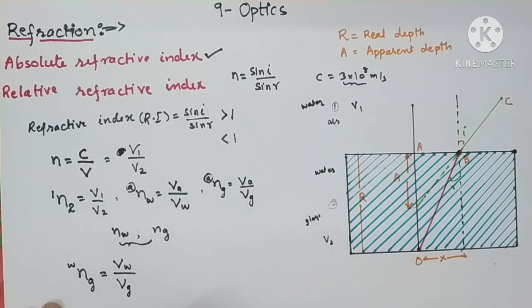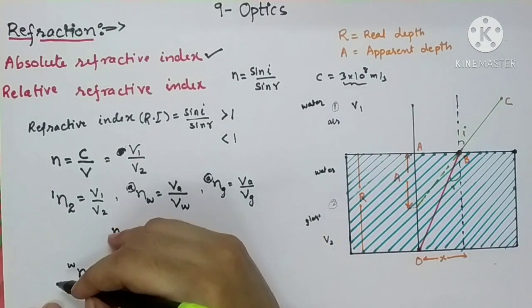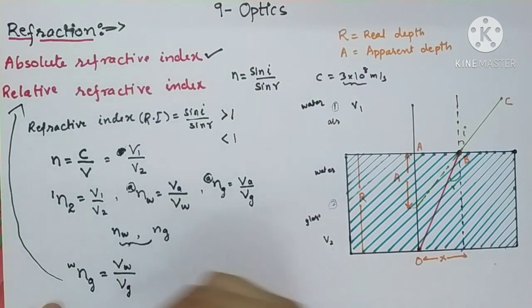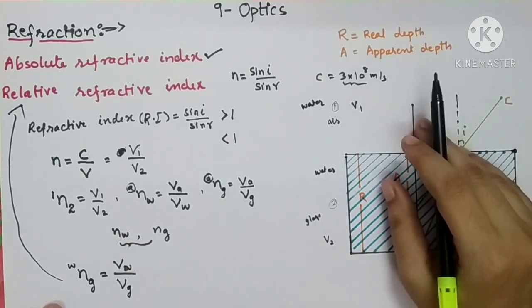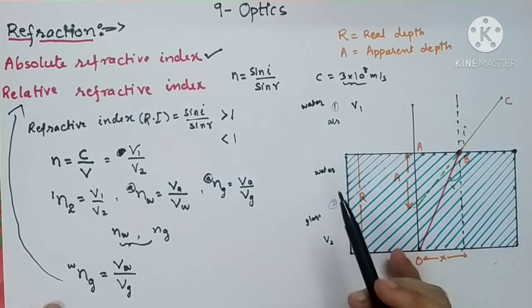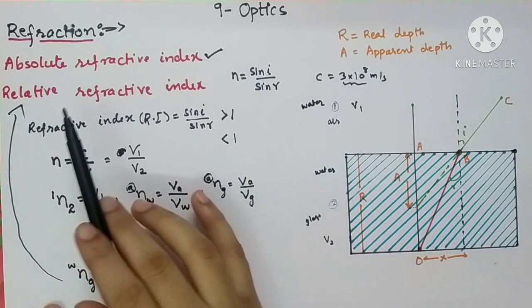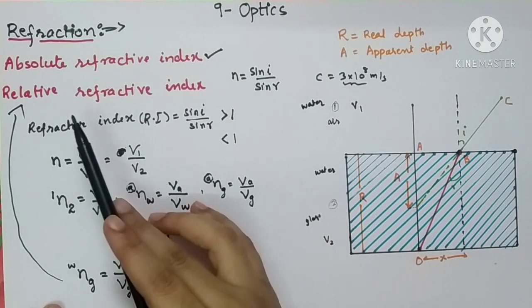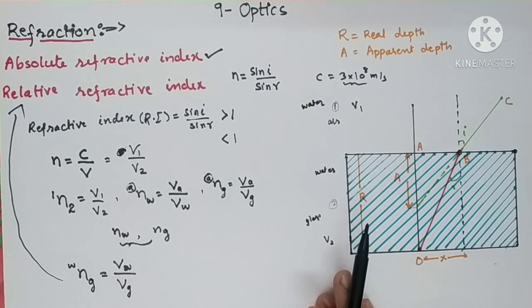So if your first medium is other than air and vacuum, then the refractive index will become a relative refractive index. Such type of refractive index will be called relative refractive index. So if the first medium is air or vacuum, then the refractive index will be called absolute refractive index. If the two media are other than air and vacuum, then the refractive index will be called relative refractive index. These are the two concepts that we had to study in the process of refraction.